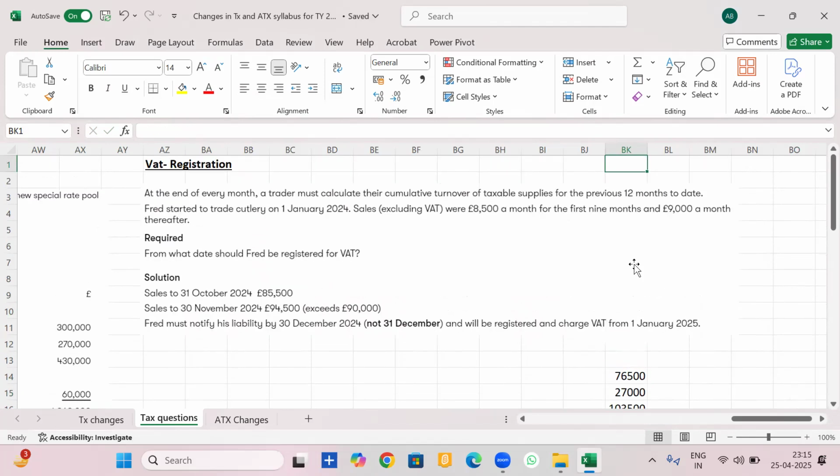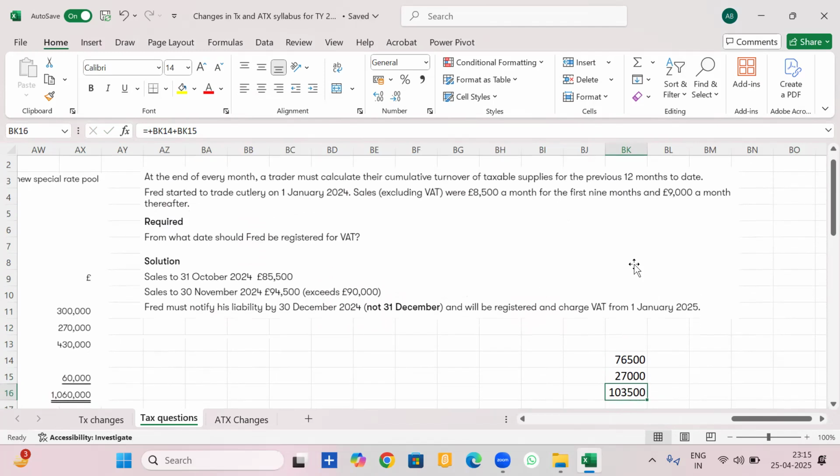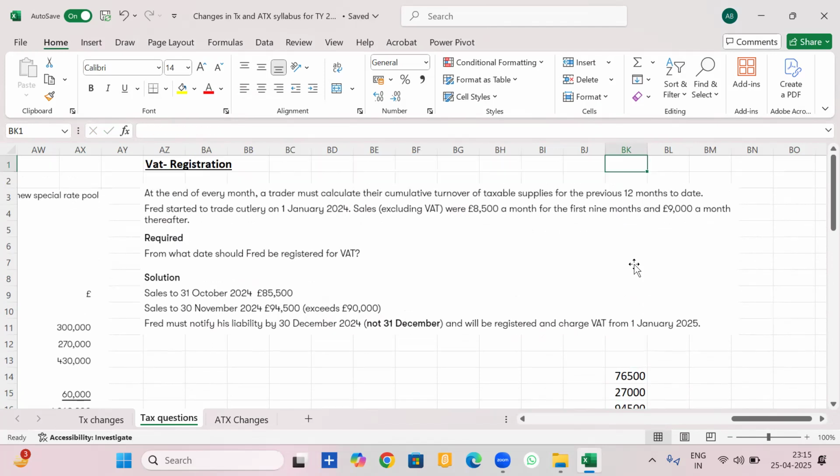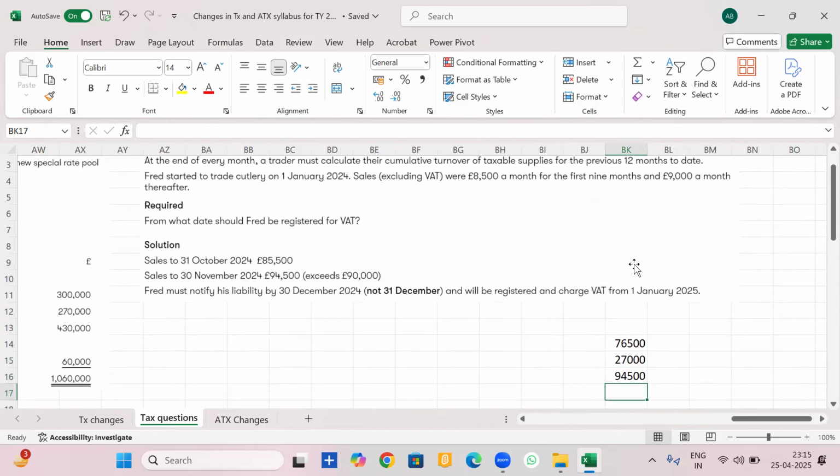It is very much in excess. Okay, so I will remove 9,000 from here, and we get 94,500. So now here you get a turnover of 94,500, which is exceeding 90,000.